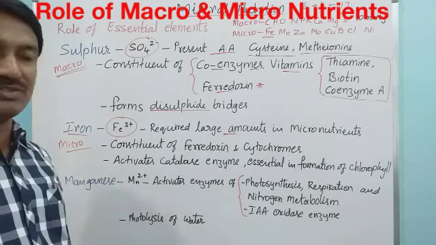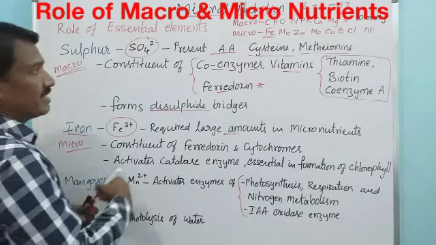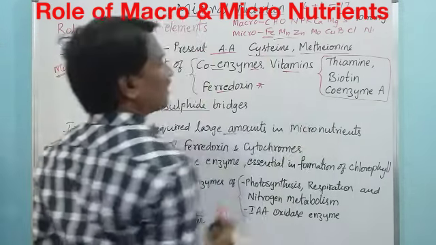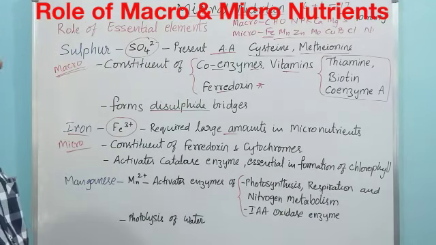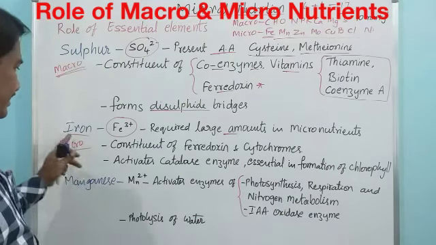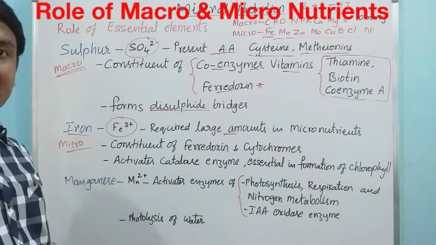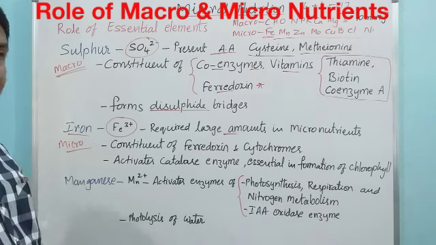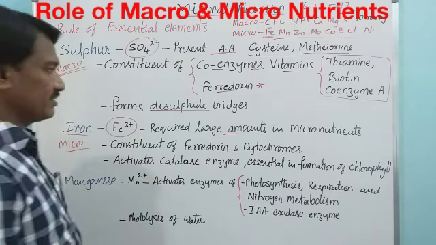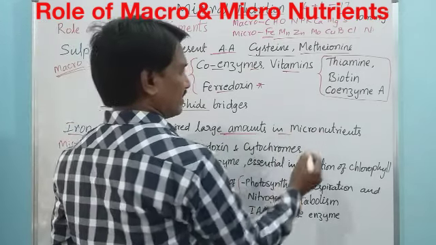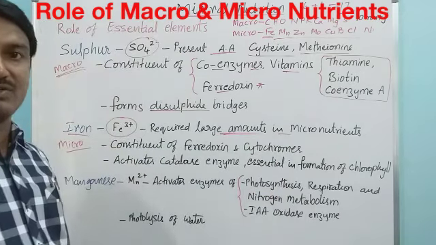When comparing to other micronutrients, iron is required in more abundant quantities.